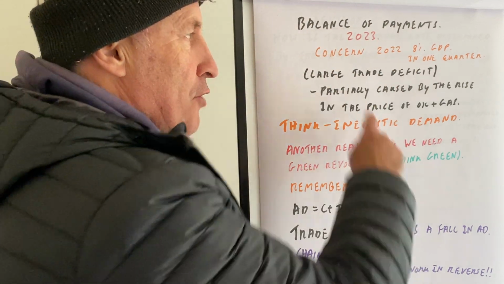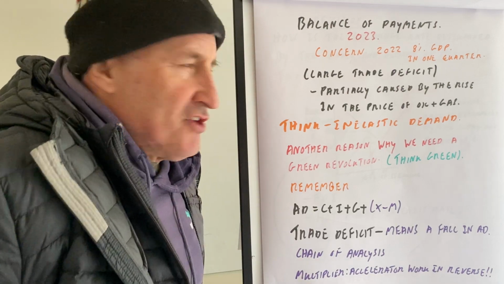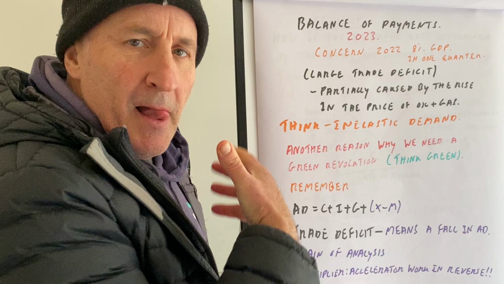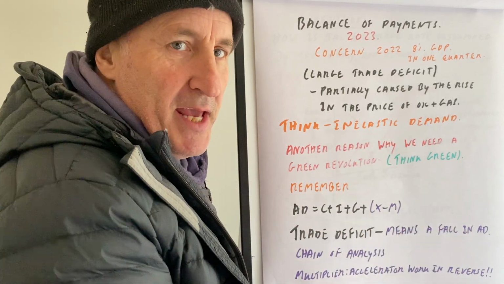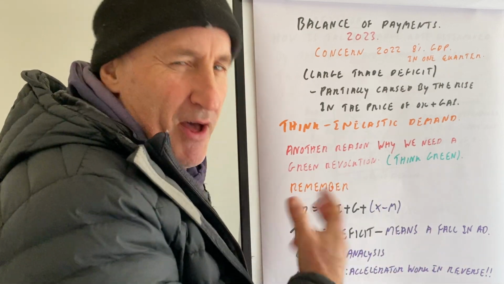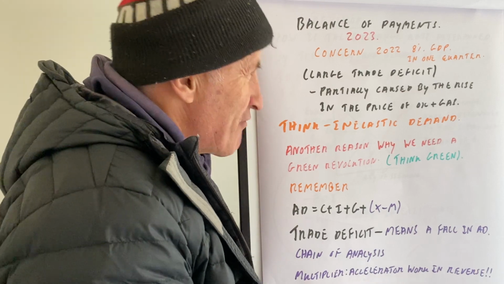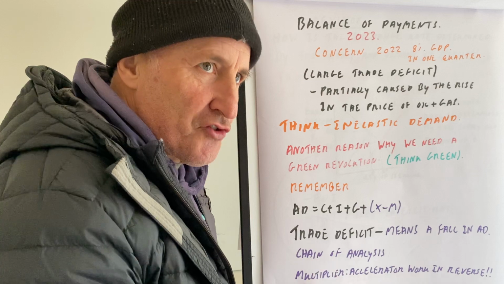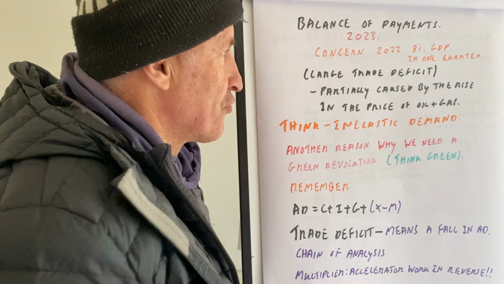What you need to know is right now there's a real concern about our balance of payments. In 2022, I think it was roughly, I've got here 8% of GDP in one quarter, roughly about 7% of GDP. This is quite high, right? Often it's been about 3 or 4% of GDP. Even that's a little bit high, but 7 or 8% is significantly high. And it also looks as if in 2023, it's going to be roughly the same sort of thing.